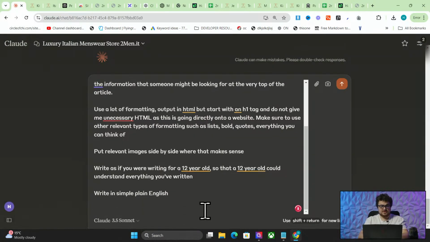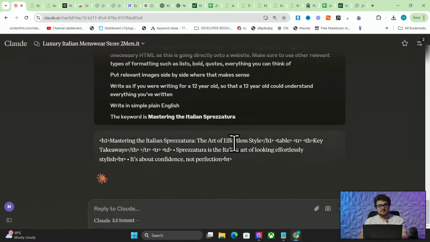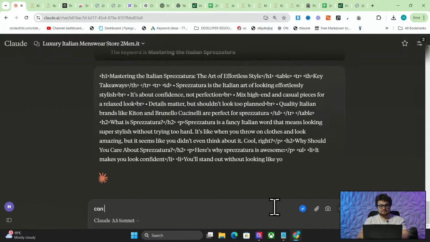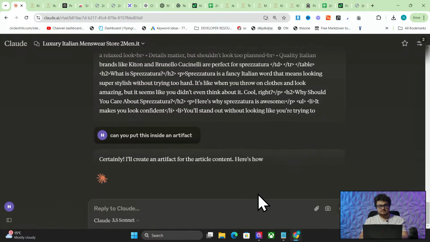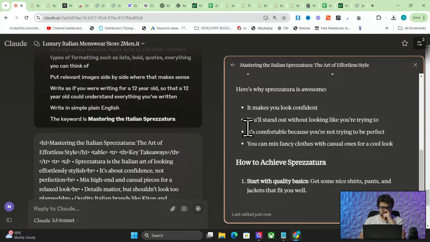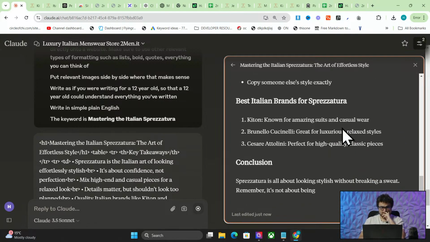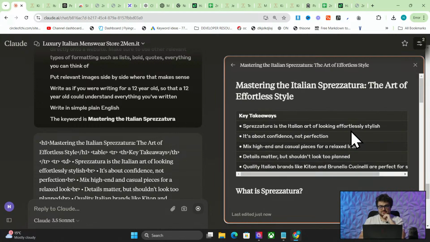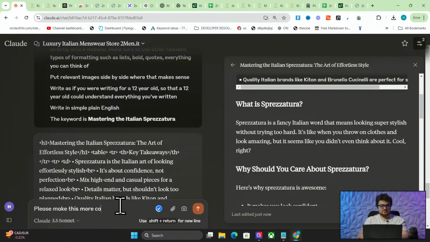So at the bottom here we'll say the keyword is, and then if we press enter here, I believe, and you put this inside an artifact. Okay, so we should see an instant embed here, perfect. You can see one thing this hasn't done: this is not a very good article at all, it's not long enough. Please make this more comprehensive and include image links.